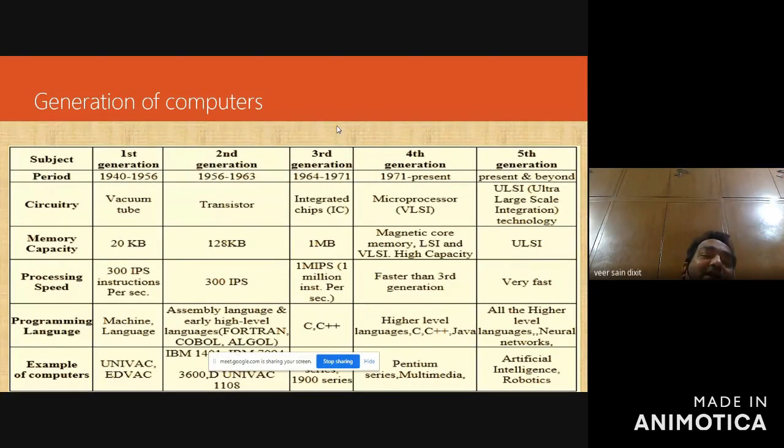But today, our weather forecasting system is so advanced that they predict up to 5 or 10 days of weather. They do the weather forecasting for 5 days, 6 days. So how is it possible?